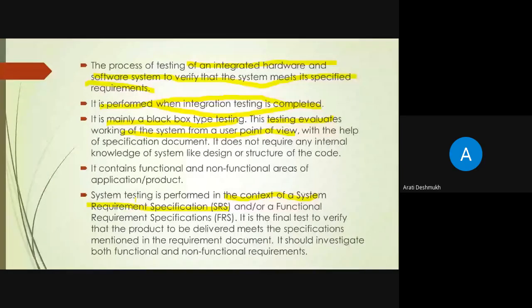What the customer requirements are is very important in the communication part. Depending on that requirement, we have to change our testing methods or modules. There is a final test to verify that the product to be delivered meets the specification mentioned in the requirement document. This is very important.